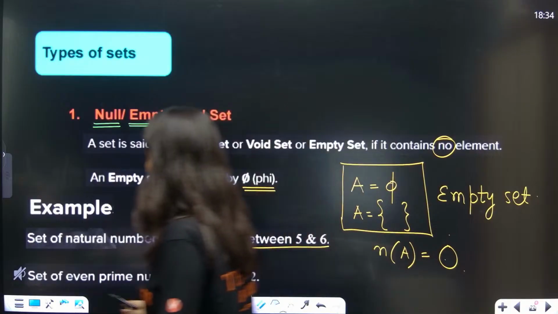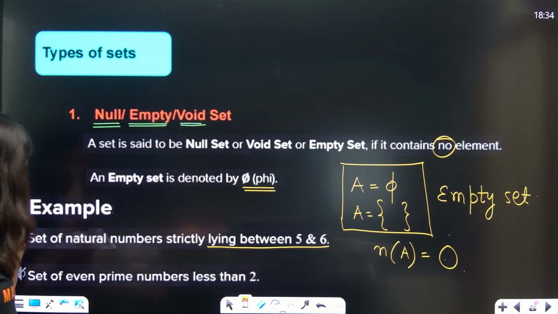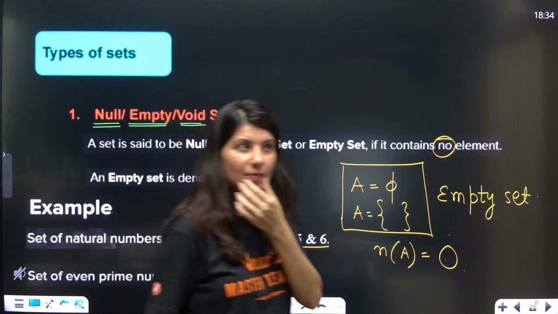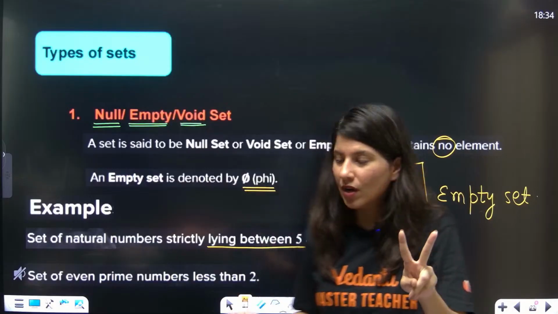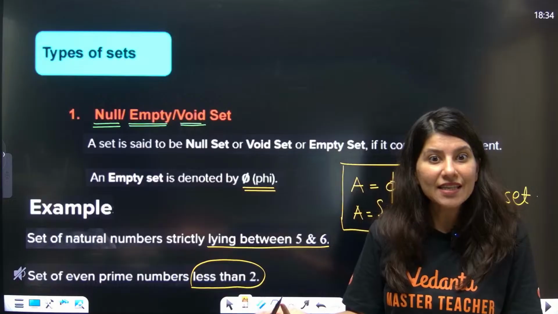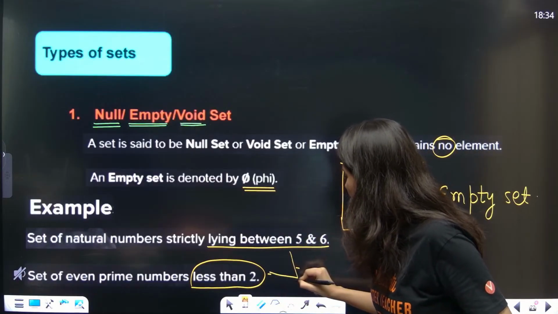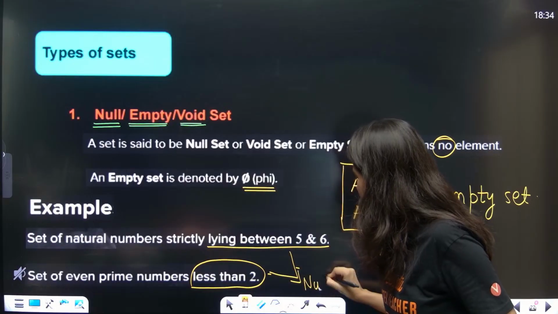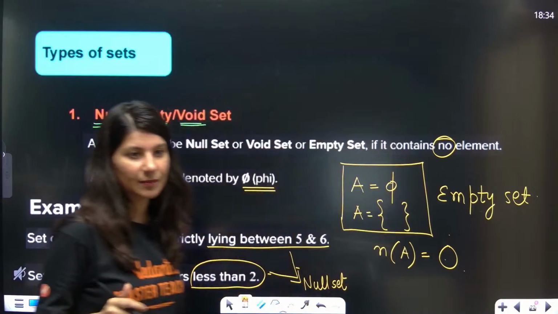Now set of even prime numbers less than 2. The very first prime number is 2. Any prime number which is less than 2 does not exist. So both are actually null set.